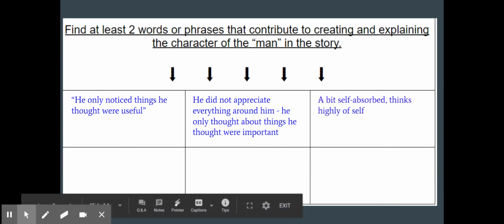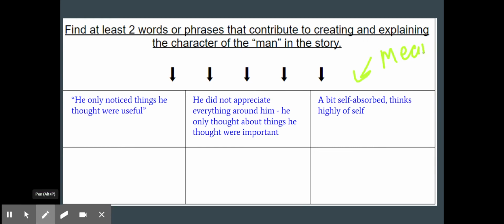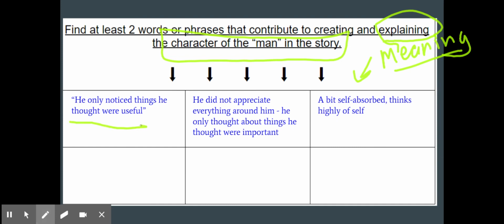So what's that meaning, or what's that connotation towards his character? Well, we learned that he's a little bit self-absorbed, right? This is the meaning and how we connect to explaining the character. So he's a bit self-absorbed. He thinks highly of himself. He only notices things that he thinks are useful, right?